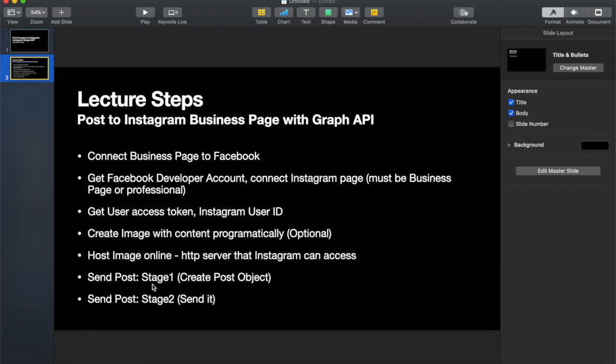Sending the post actually is just like 1 or 2 lines of code to send the image to Instagram. Once you have all your keys and once you have the image that you want to send, your access tokens, and then you hosted your image online, to send it is actually like a very simple step. Okay, so this is what we're going to follow in this lecture today, guys. So I hope you watch it through the end, because you're going to learn a lot of stuff.